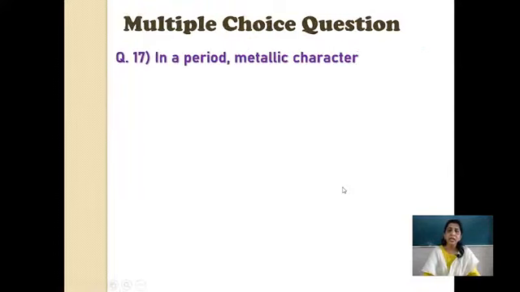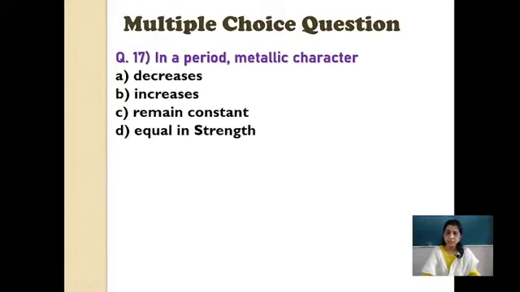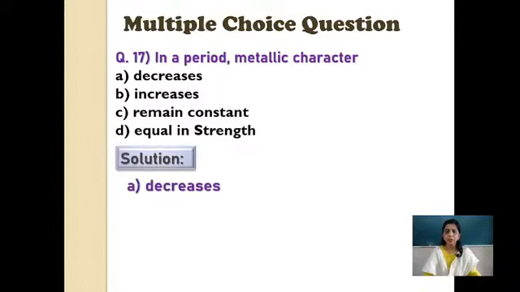Next we have, in a period, metallic character decreases, increases, remain constant, equal in strength. Now as we have studied trends, we know remain constant and equal in strength नहीं होगा. Correct? So generally A or B is the answer, and now we have revised it already. Let us go very quickly with this.